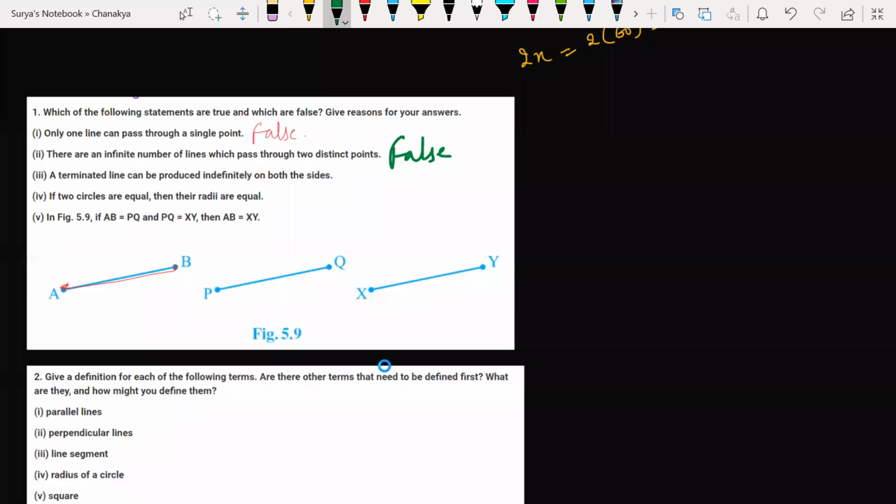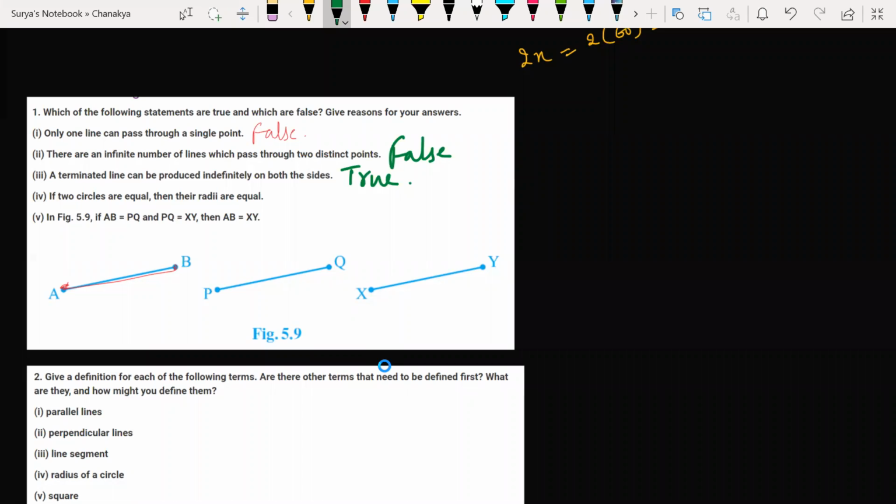Third one, a terminated line can be produced indefinitely on both sides. Of course, yes. Yes, sir. So if two circles are equal, then their radii are equal. Tell me the reason now. If two circles are equal, then what is the radii of that? We have discussed this.